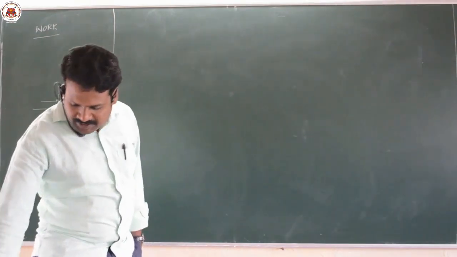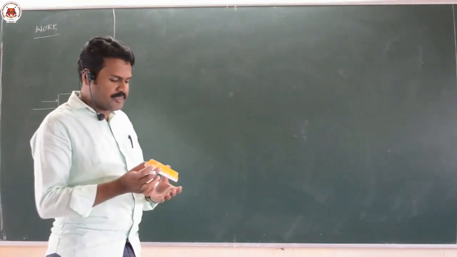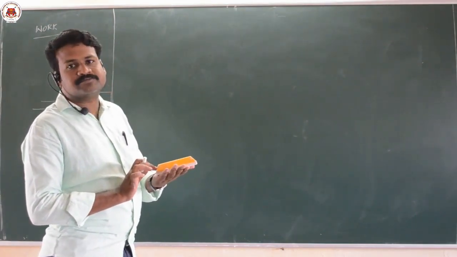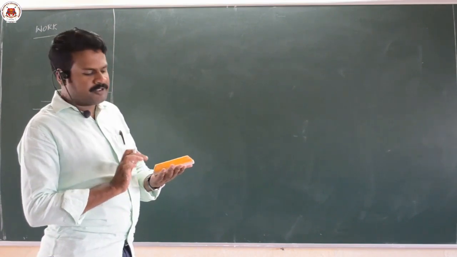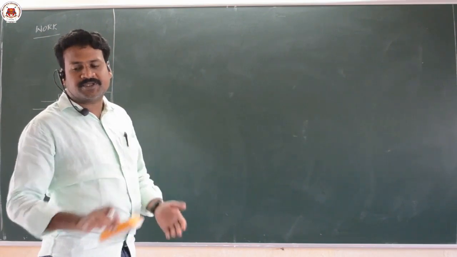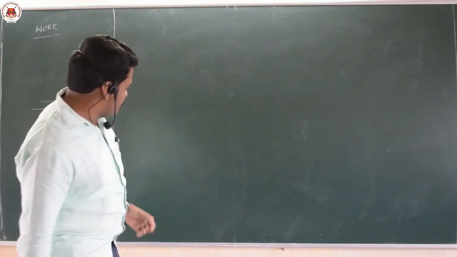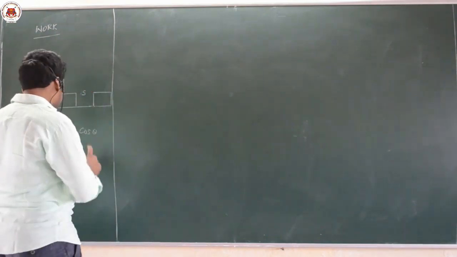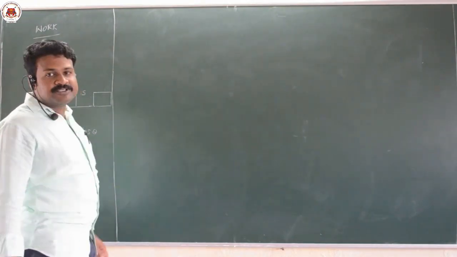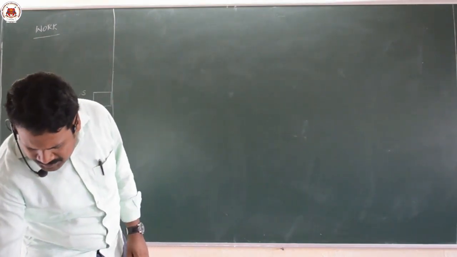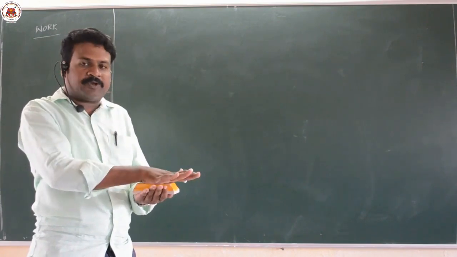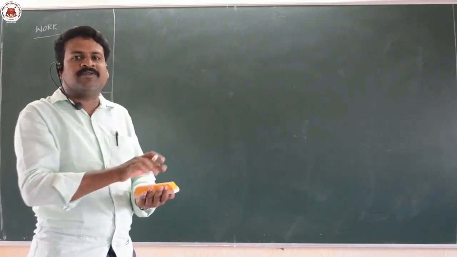That means, let us assume this is a body. If I apply some force, it is moving forward. When it is moving forward, we are getting some displacement. When displacement happens, then only we can say that work is done. If I am not applying force, according to Newton, the body will not move. If I apply force perpendicularly like this, the body will not move.